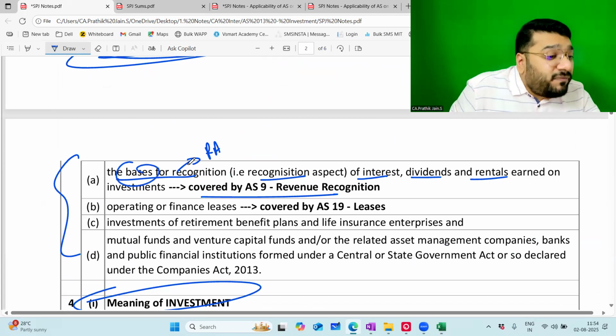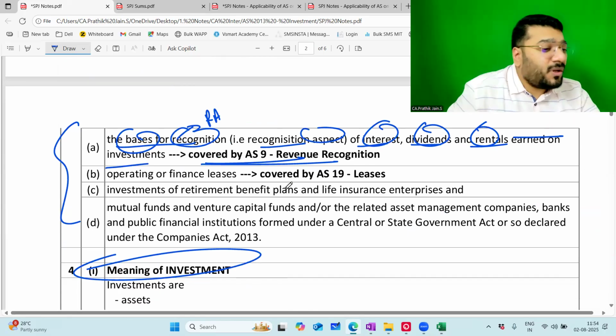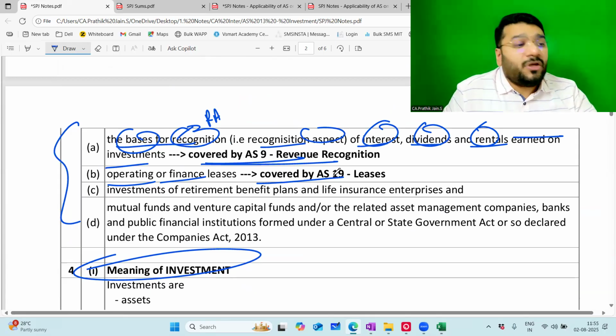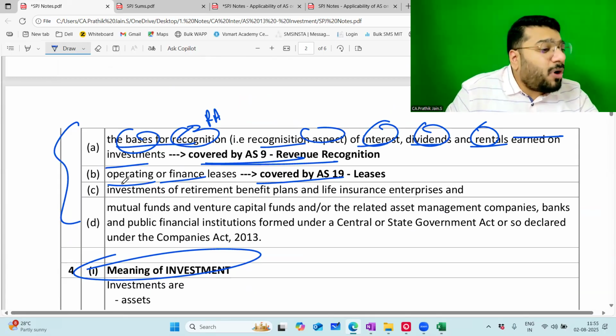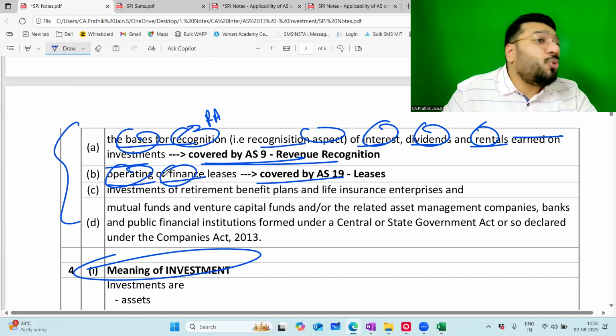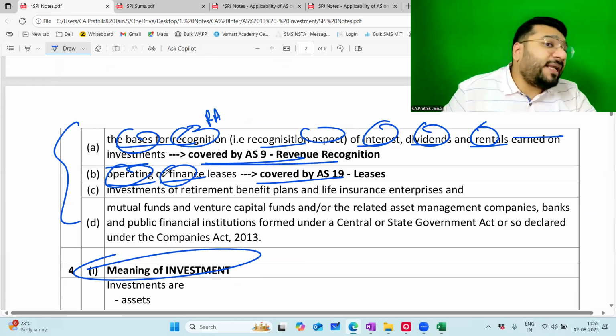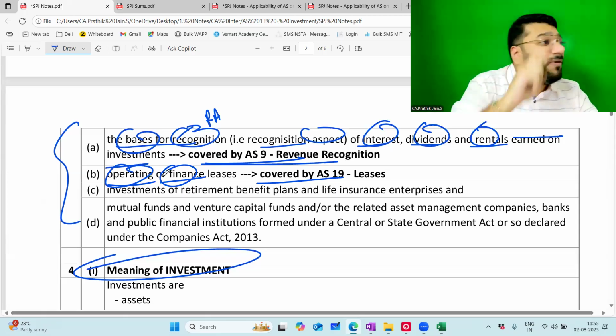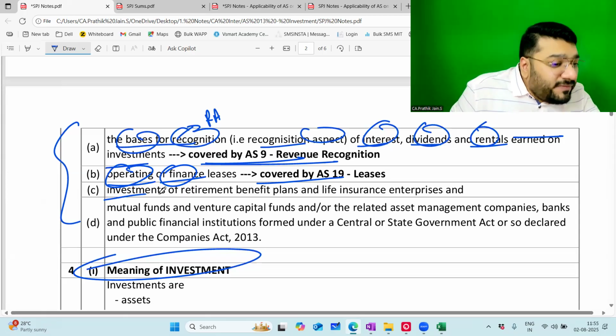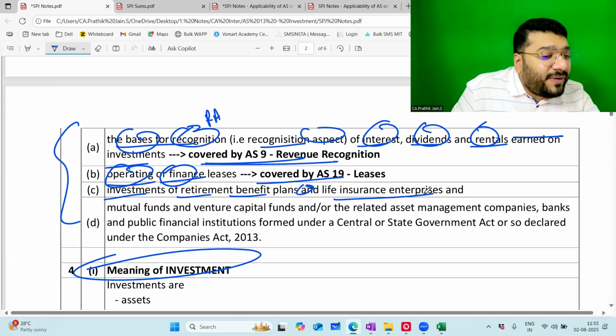So the basis of recognition means the recognition aspect of interest, dividend, rentals earned on investment is covered by AS 9. Operating and finance leases are covered by AS 19. Which means if there is any income earned from operating and finance leases, you will be doing the accounting entry, measurement, disclosure, presentation as per AS 19. It is not covered in AS 13. Investment of retirement benefit plans and life insurance enterprises.